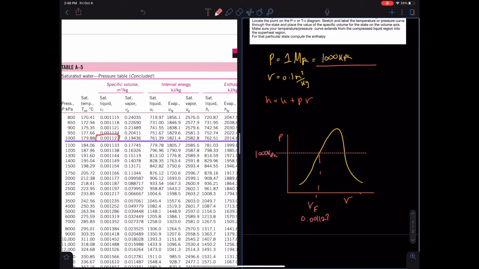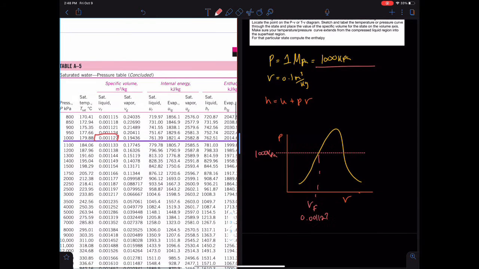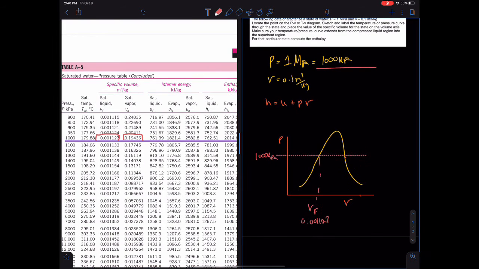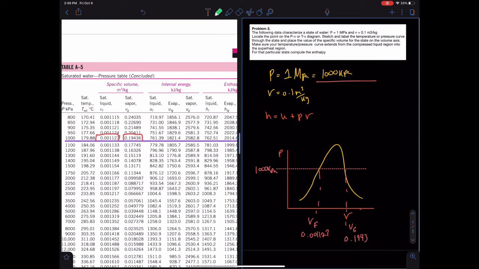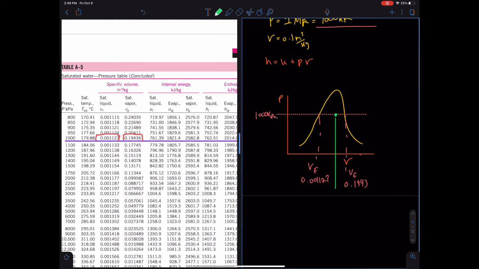Similarly, we're going to go ahead and find our specific volume for saturated vapor, which is given next to it at 0.19436. So we're going to go ahead and label that on our specific volume axis. Since we can see that our specific volume of 0.1 is between the saturated liquid and the saturated vapor, we now know that we're in the saturated liquid-vapor mixture region.